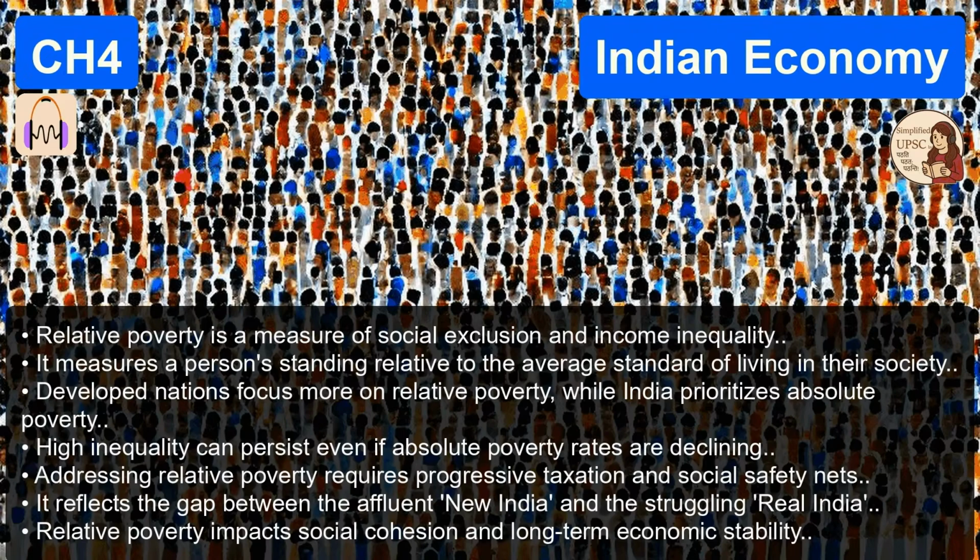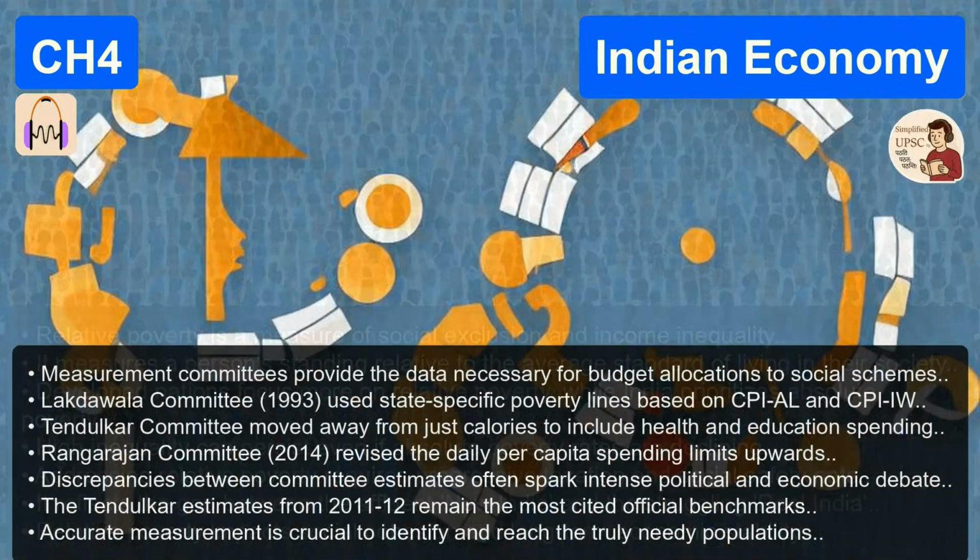That makes total sense. Now, we really can't discuss Indian poverty without diving into the committees. It feels like every few years, a new expert committee comes along and completely rewires the math. It does feel that way. Yeah. But it represents the government's attempt to get the measurement right, because how you measure it dictates how you fund the solutions. Right, you had the Lakdawala committee, then the Tendulkar committee, and later the Rangarajan committee. For someone prepping for the exam, which one is the gold standard to cite? The Tendulkar Committee estimates from 2011-12 are still the most commonly referenced benchmark in official contexts, even though Rangarajan tried to update the methodology later.